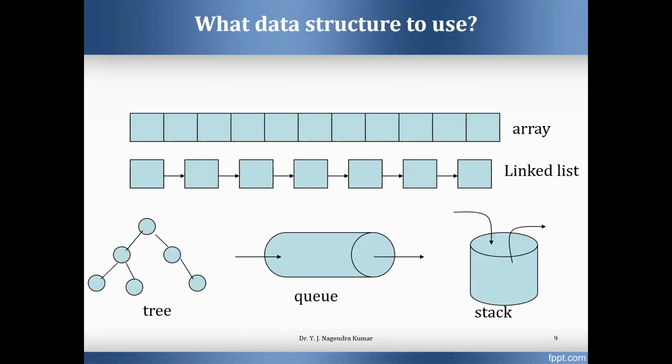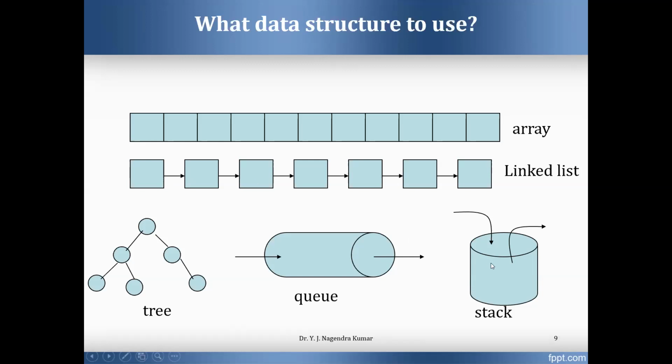If you observe the diagram, the first one is array. It stores data in consecutive memory locations, one after the other. The other one is linked list. If you observe, each box here we can call a node. The node contains two parts, data and next pointer. The next pointer holds the address of the next node. The array symbol indicates the address of the first node. The next pointer field holds the address of the second node, so that it connects the first node to the second node. Similarly, second node to third node. That is linked list.